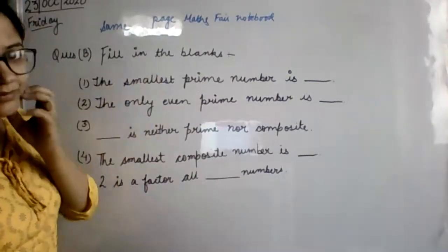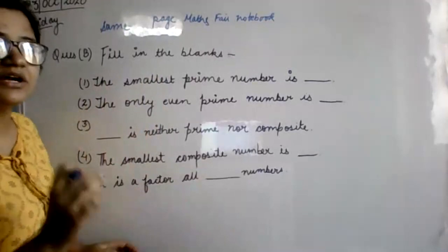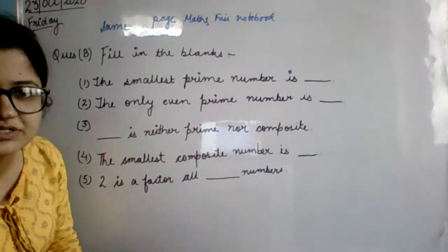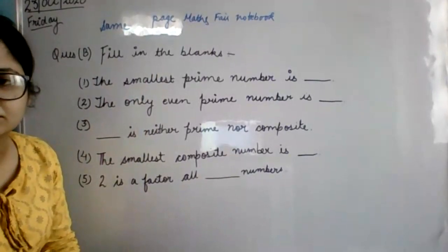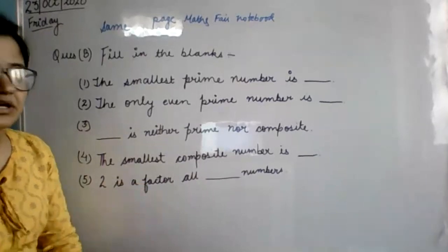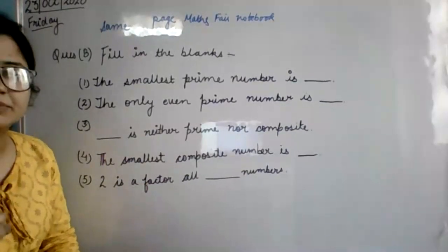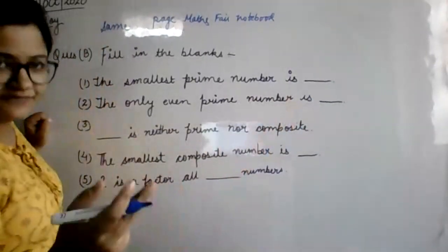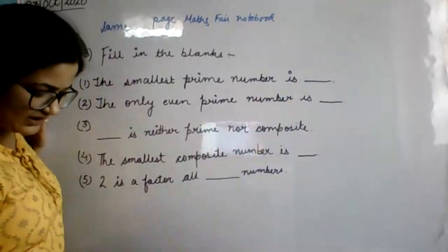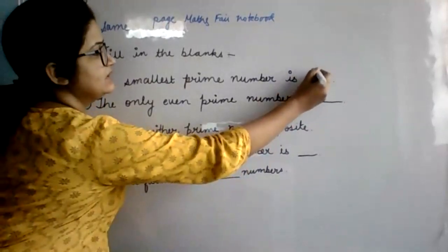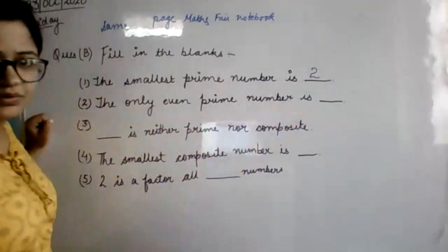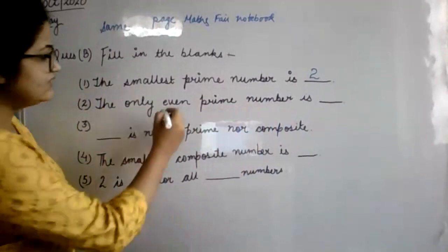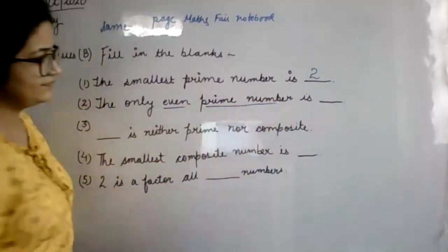The smallest prime number is... if we start from the prime numbers, if we start numbers, we start from 1. Then 2 is a prime number: 2, 3, 5, 7, 11. We say 2, 3, 5, 7, 11 are prime numbers. So which is the smallest prime number? That is 2.